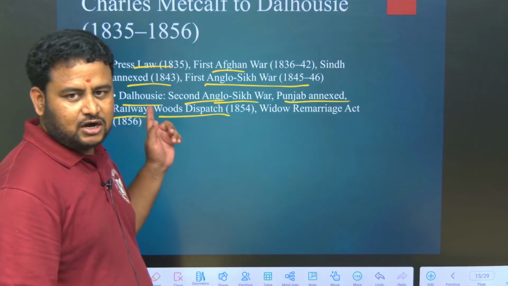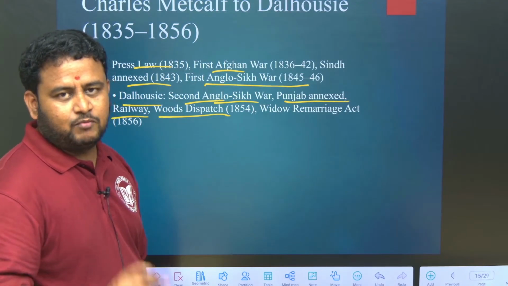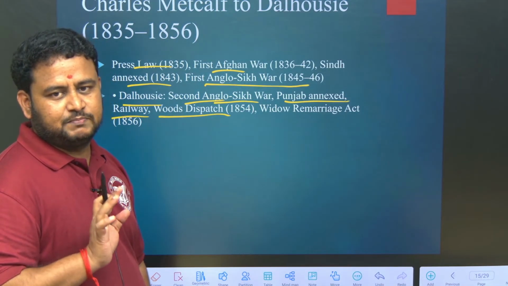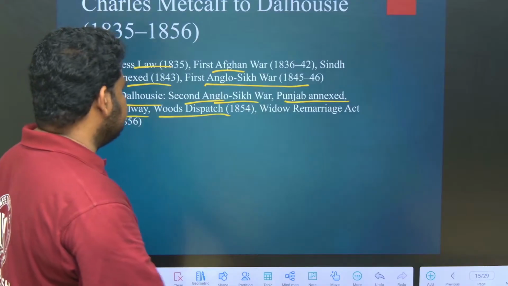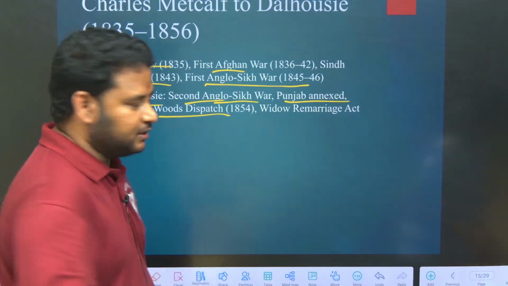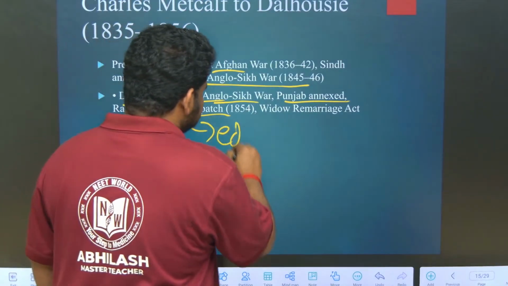Railway was introduced under Lord Dalhousie and the first train was between Bombay and Thane. That time we didn't call it Mumbai, it was called Bombay to Thane. Then Woods Dispatch. Woods Dispatch is based on what? It is on education reforms.